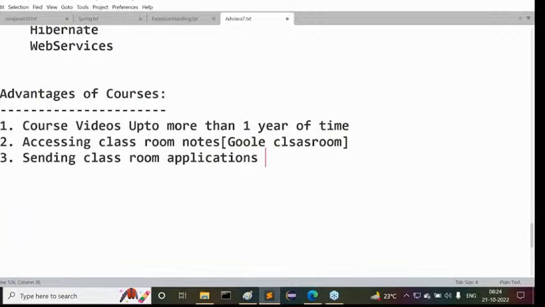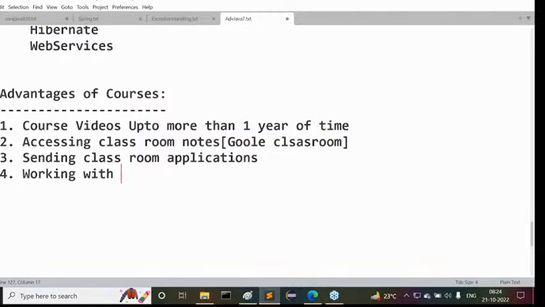Whatever applications I'm going to prepare, nearly 70 to 80 small projects or applications I'm going to do in JDBC. Again, 60 to 70 applications on servlets. Again, 30 to 40 applications on JSP, JSTL, and expression language. Altogether, nearly 250 to 300 applications I have to prepare in our classes, and I have to share those applications with you. Definitely, I'm going to share all of these. Next one, guys, an important thing I'm telling you: working with multiple databases.